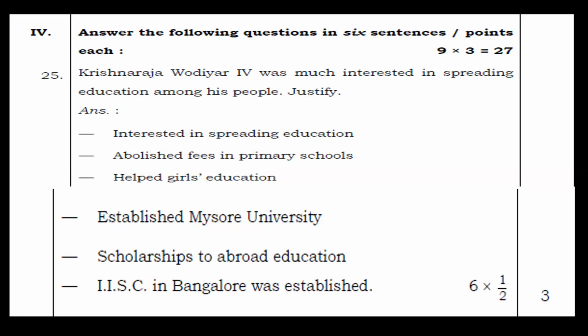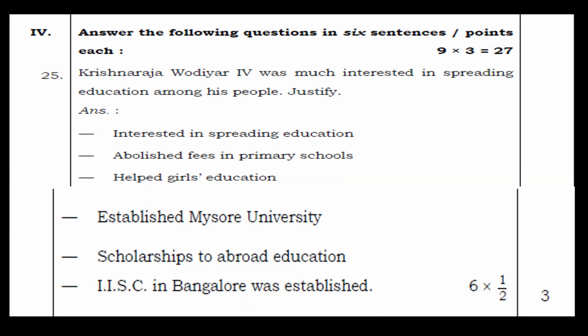The question number will be 25. Krishnaraja Wodeyar IV was much interested in spreading education among his people. Justify. So answer points are: interested in spreading of education. He abolished fees in primary schools, helped girls' education. He established Mysore University. Scholarships for education abroad were given. IISc in Bangalore was established. Okay, so these are the 6 points. Again, each point would carry a half mark, and you could get your 3 marks here.